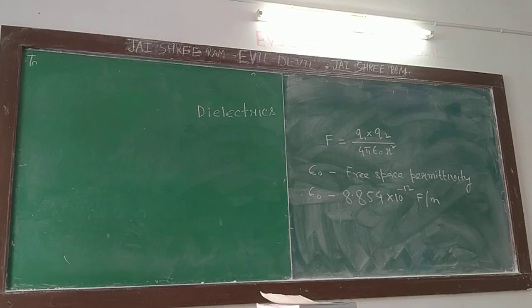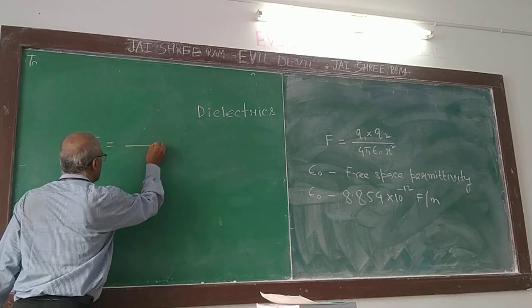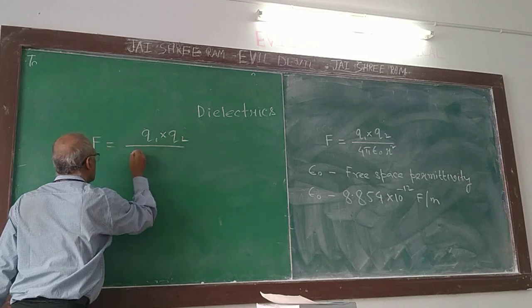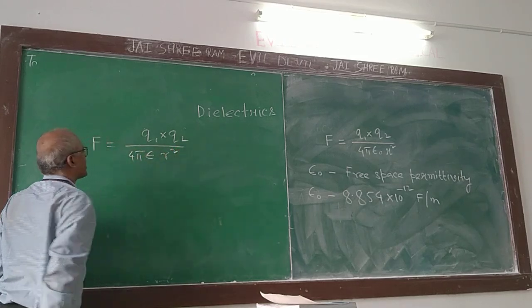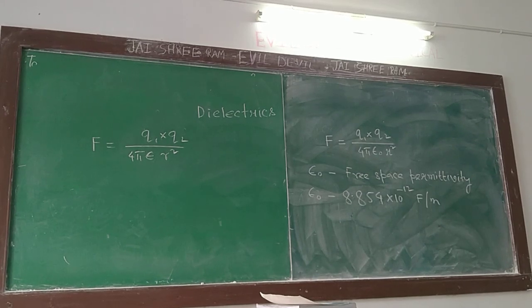Now the same charges we keep inside a medium. What will this value be? Q1 into Q2 over 4 pi epsilon r squared. Q1 into Q2 inside some material, say in water or alcohol, we keep these. What is the value of the attraction force or repulsion force? This equation will be like this.